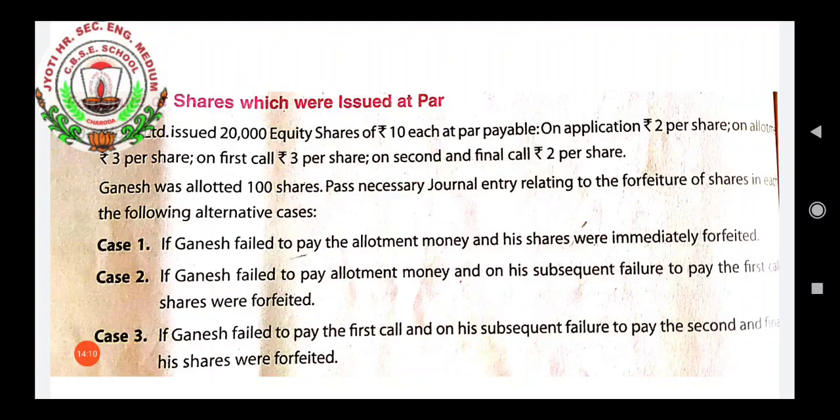So the first case is, if Ganesh failed to pay the allotment money and his shares were immediately forfeited. So what is the case here? He has failed to pay allotment money, meaning the money he has already paid is the application money only.